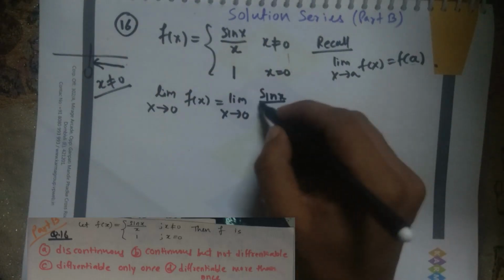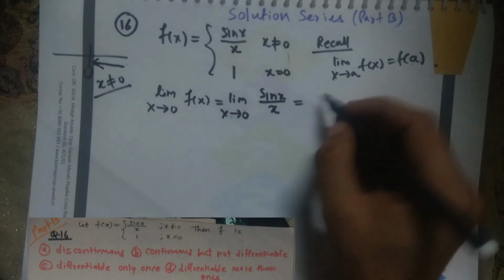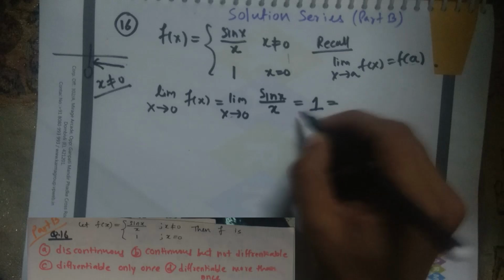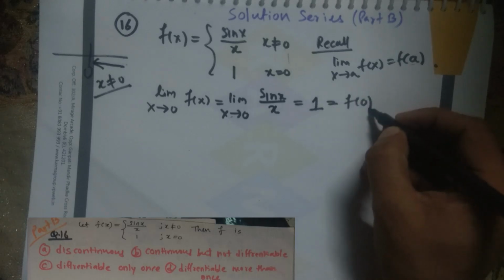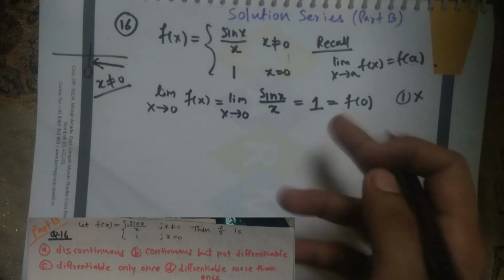Now what is my function? Sin x upon x whenever x is not 0, and this is a well known identity. What is the answer? 1. And what is 1? It is nothing but f of 0. It means the function is continuous at 0, and they are saying in the first option that it is discontinuous, so the first option we will discard, because we are getting continuity at 0.